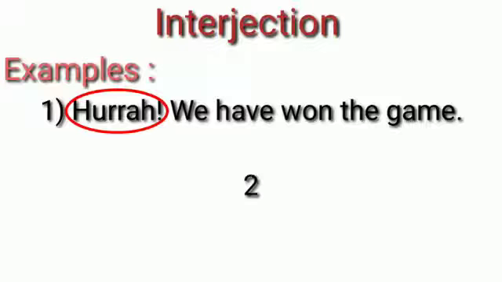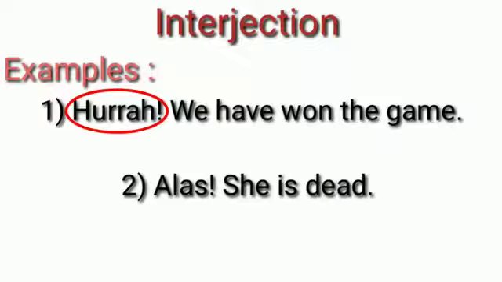Another example, alas, she is dead. The word alas expresses a sorrowful feeling. So the word alas is an interjection. Children, interjections must be used correctly. When you are happy, you cannot say alas. And when you are sad, you cannot say hurrah.